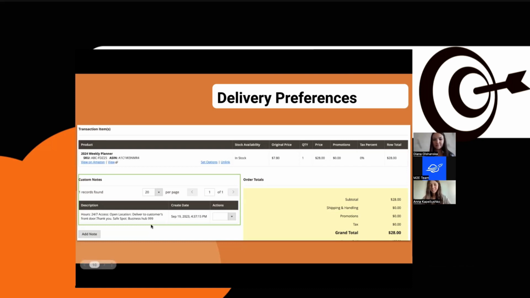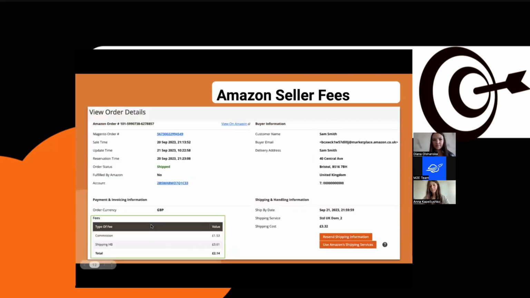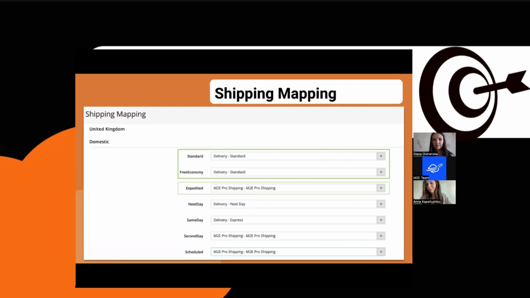The next one is the shipping mapping tool. We've, I would say, listened to the feedback of our users, and there are businesses that actually require this as a critical part of their setup, because it's a big time saver.